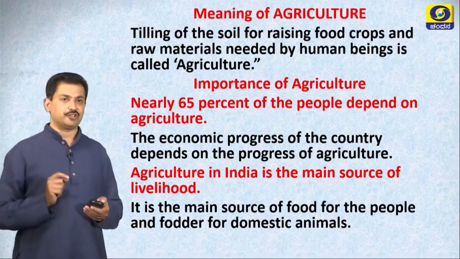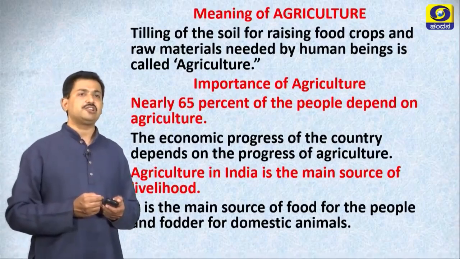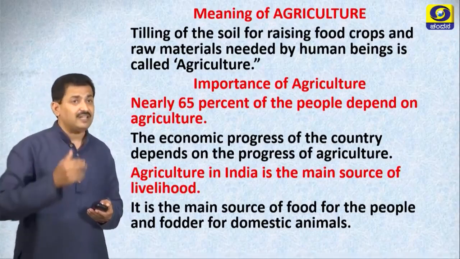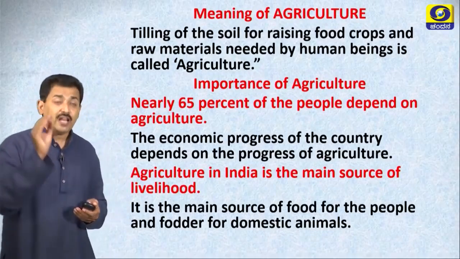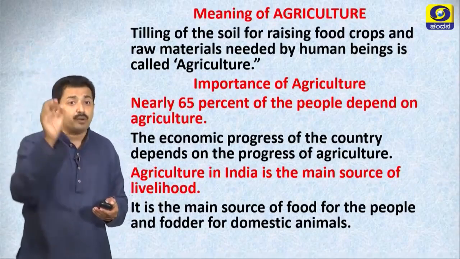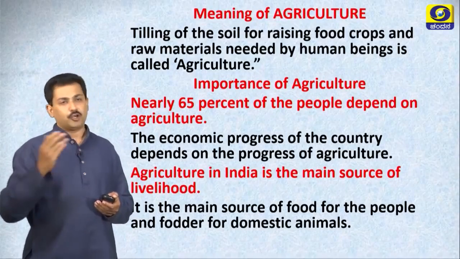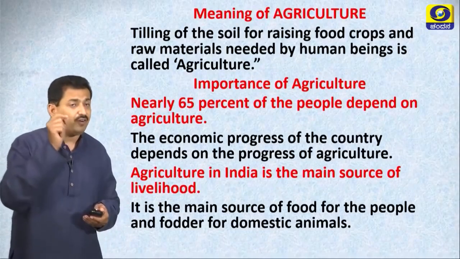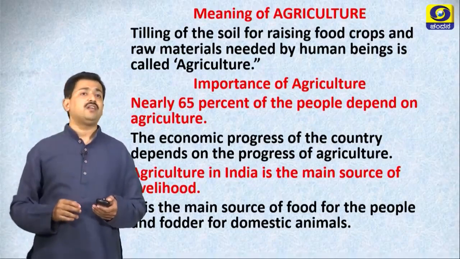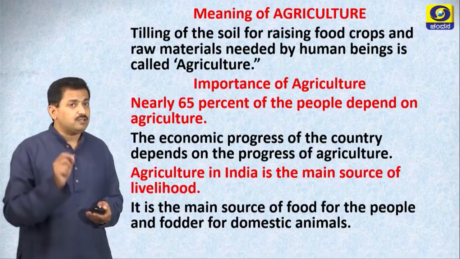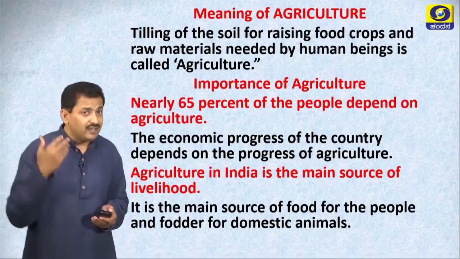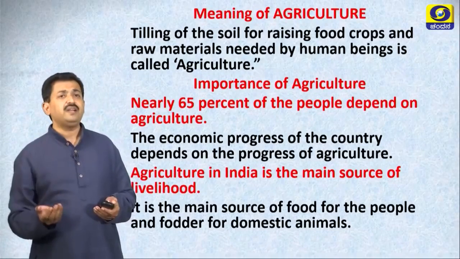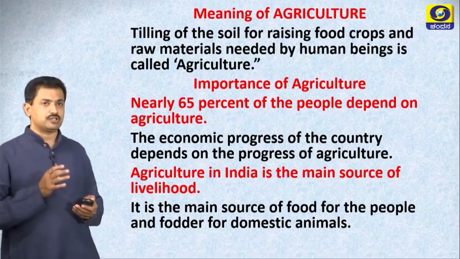is called agriculture. You know the importance of agriculture? Nearly 65% of the people in India depend on agriculture for their livelihood. The economic progress of the country depends on the progress of the agriculture, right? Not only this, agriculture provides food for people and also fodder for animals. It provides raw material for agro-based industry. All these points you need to note down. And country's economic progress, country's national income, right? Everything depends on the success of agriculture, right?